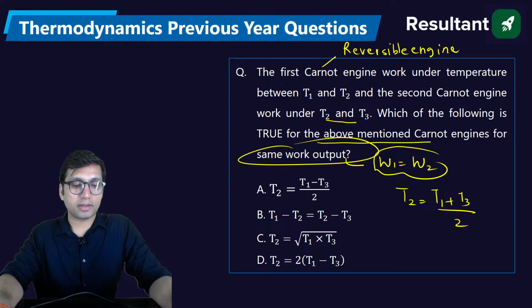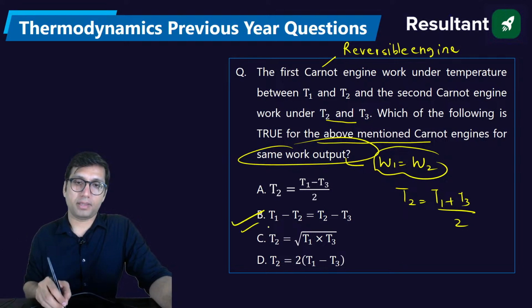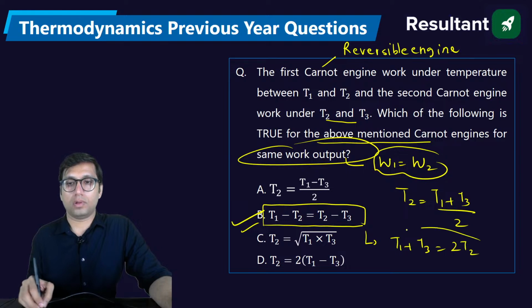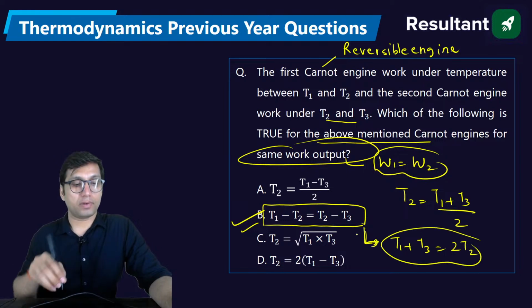So what will be the answer? The answer is option B. So you can solve it. If you solve this option B, you will get T1 plus T3 is equal to 2T2. Are you getting the same value if you solve it? Yes. Next.